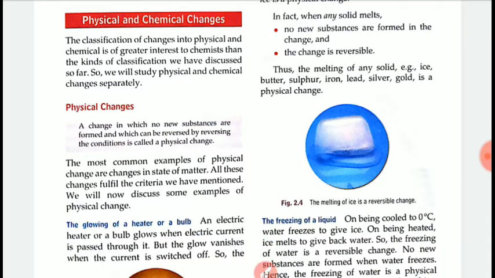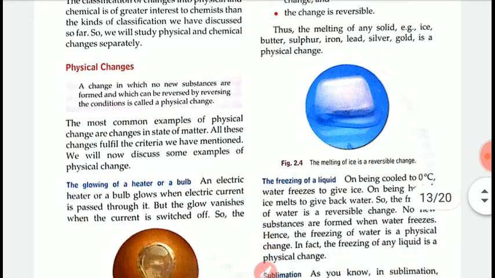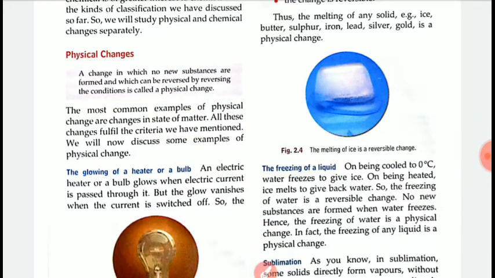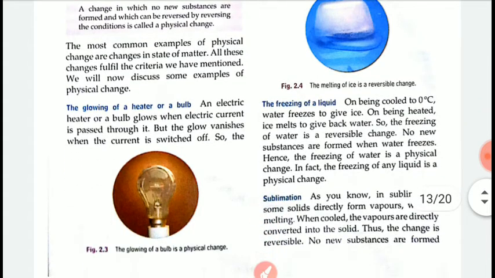Next example, freezing of liquid. On being cooled to 0 degrees Celsius, water freezes to give back ice. On being heated, ice melts to give back water. So, the freezing of water is a reversible change. No new substance is formed when water freezes. Hence, freezing of water is a physical change. In fact, freezing of any liquid is a physical change.